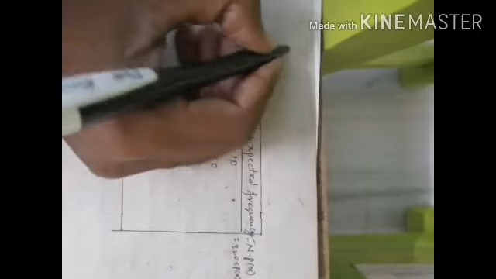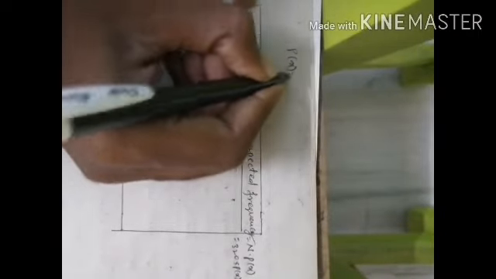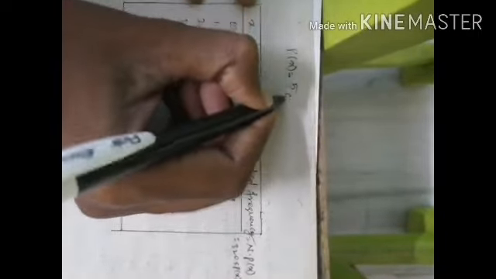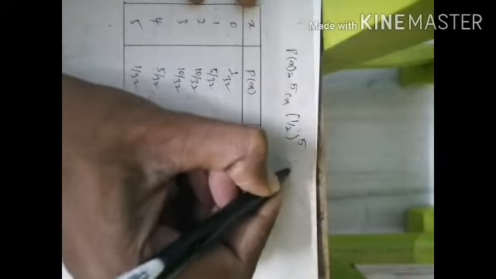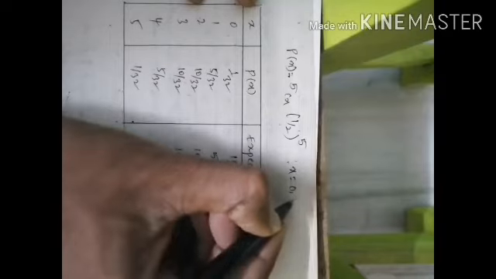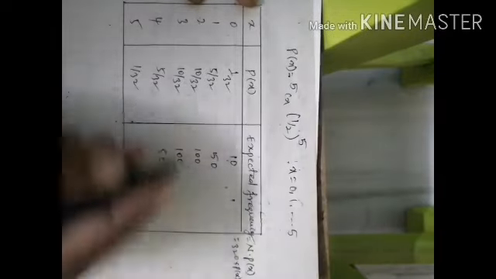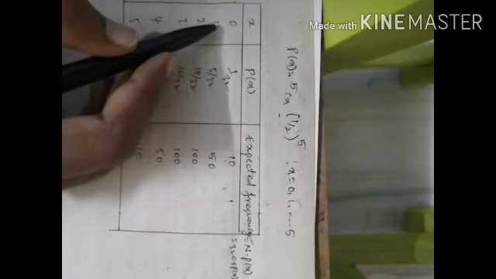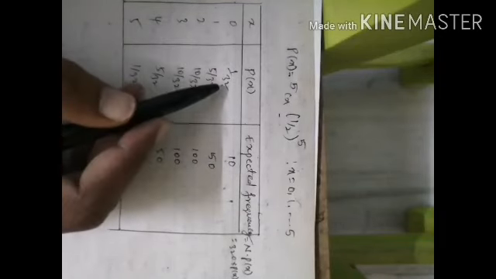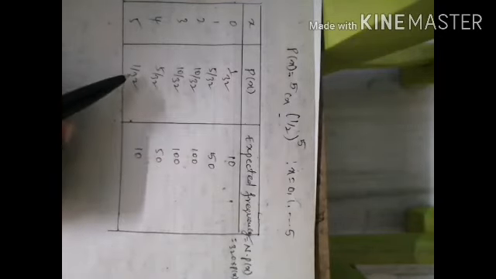So P of x equal to 5Cx into (1 by 2) power 5, where x takes the values 0 to 5. When we substitute x equal to 0, 1, 2, 3, 4, 5, we get the P of x values like this.